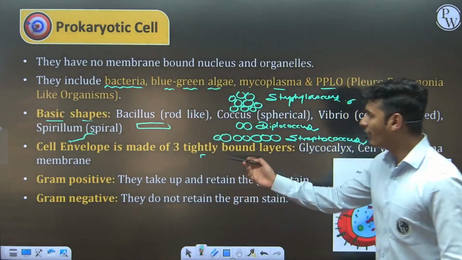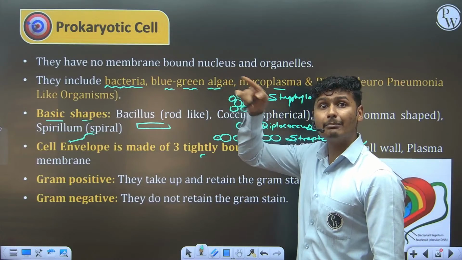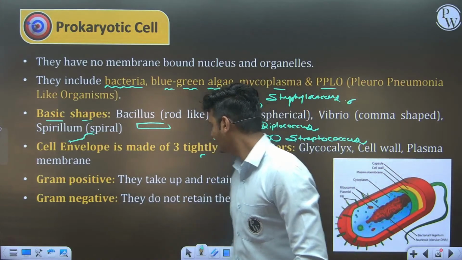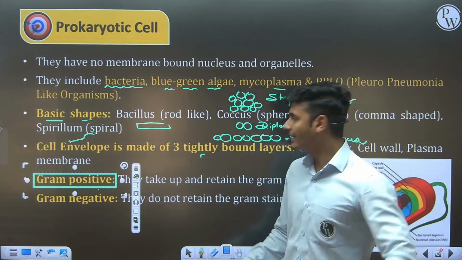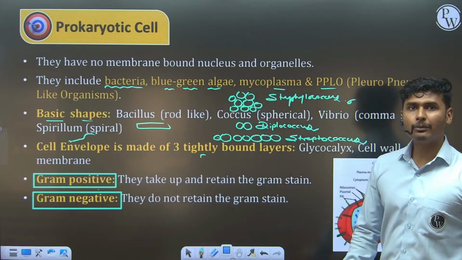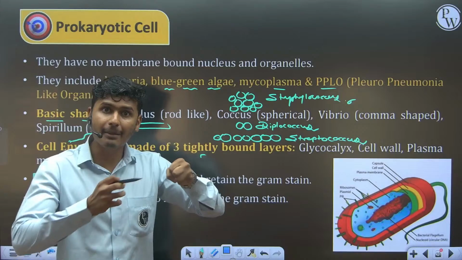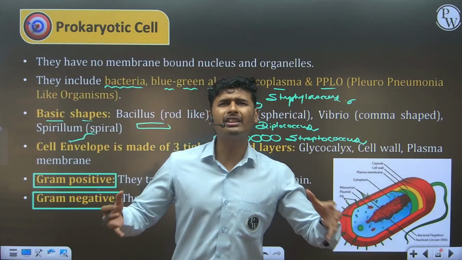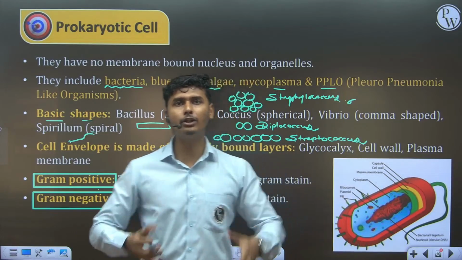Let's move forward. Hans Christian Gram was a scientist who discovered the method of gram staining. There are two types of bacteria: one is gram positive bacteria, second is gram negative bacteria. Bacteria which retain the gram stain are gram positive bacteria, and bacteria which do not retain the gram stain are gram negative bacteria.